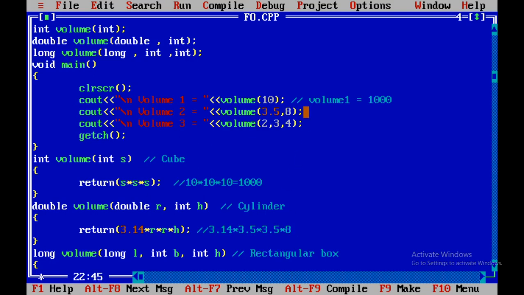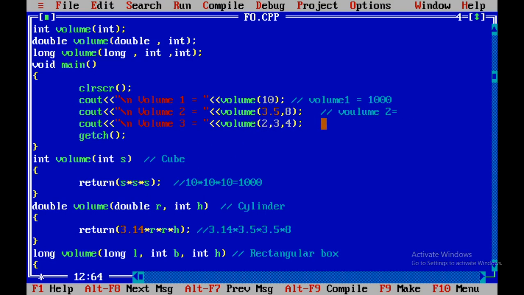You will get the output as volume 2. We will see later what the calculations are.